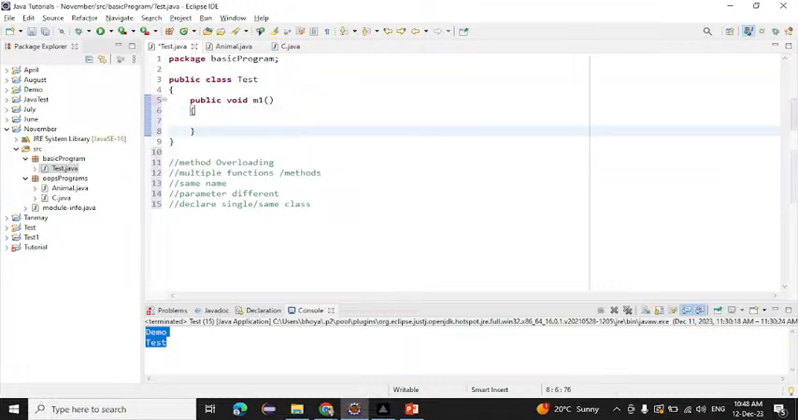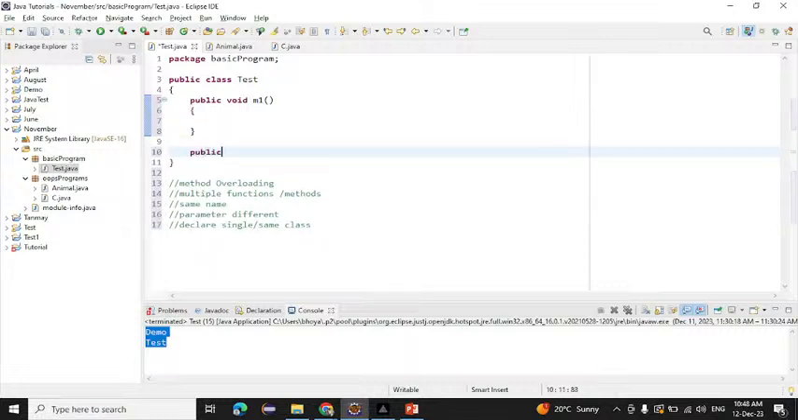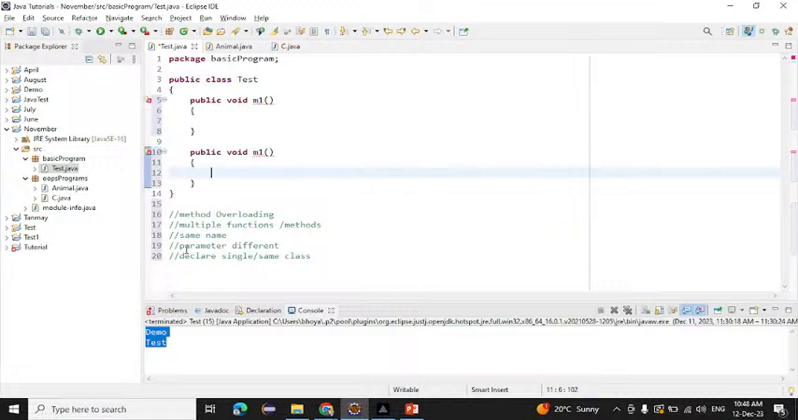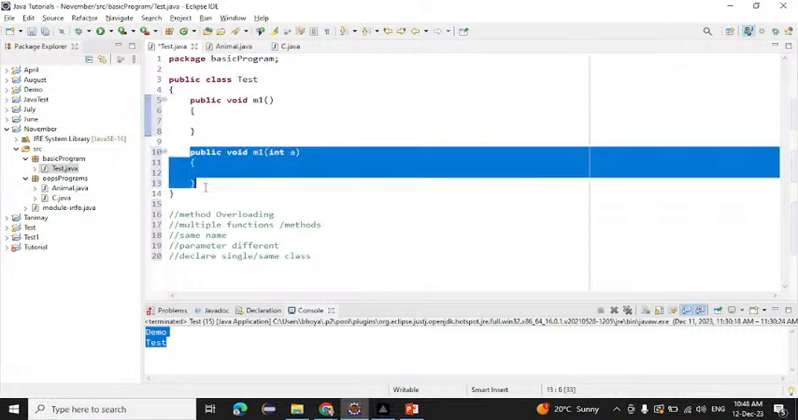Okay. After that, how many methods do we have to declare? Multiple methods, right? So I will declare multiple methods, public void m1. But what we need to do is declare different parameters. Where do we need to write a parameter? Inside this parameter list we have to write the parameter. So I will write one parameter here. Now this has zero parameters, this has one parameter.